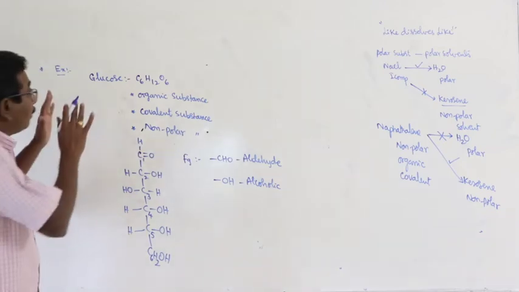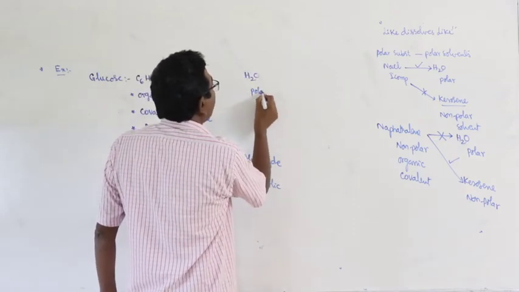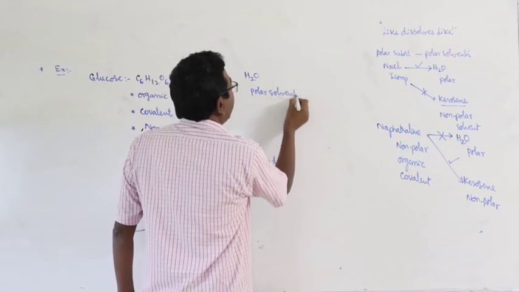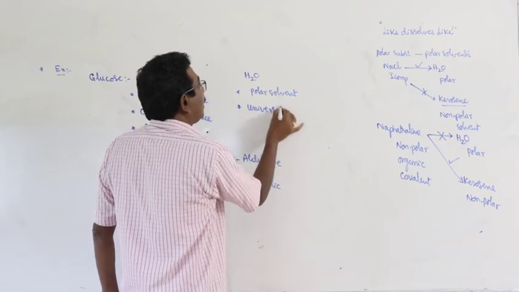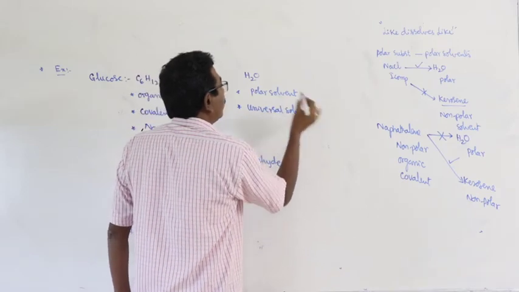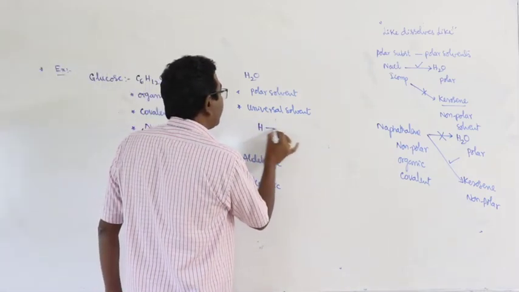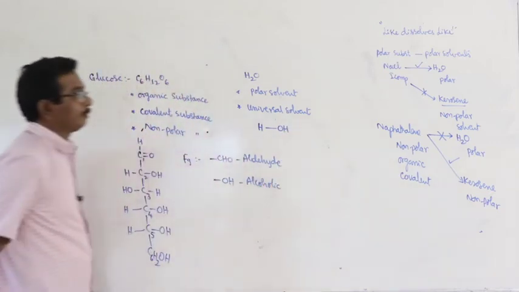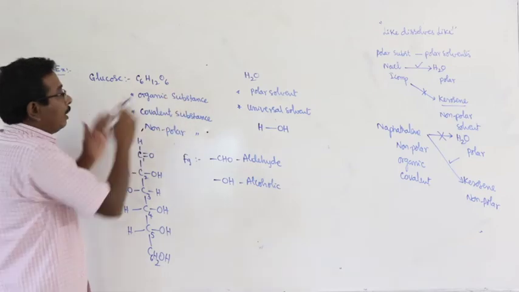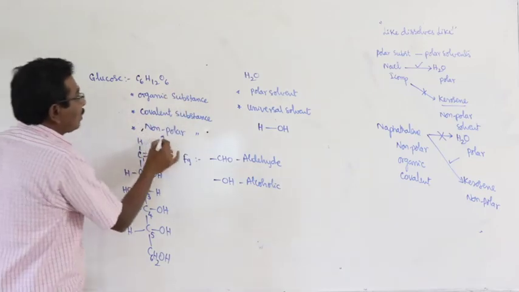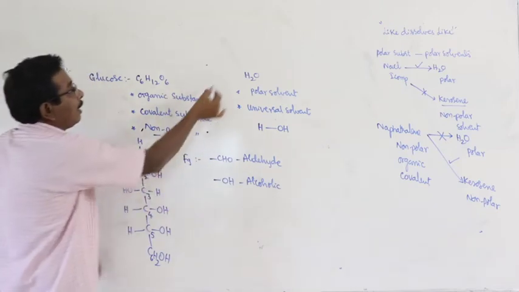When glucose is added to water, here this is a polar solvent. It dissolves most of the substances, so this is also known as the universal solvent. What about the structure of water? H and OH. H2O. Here glucose is an organic substance, a covalent substance, a non-polar substance. These are the functional groups that are present in glucose, right?